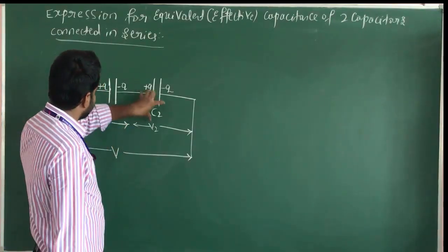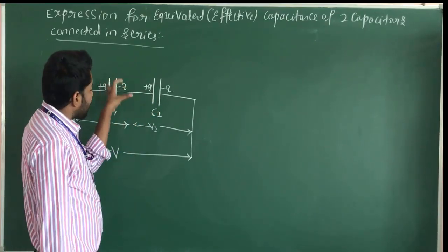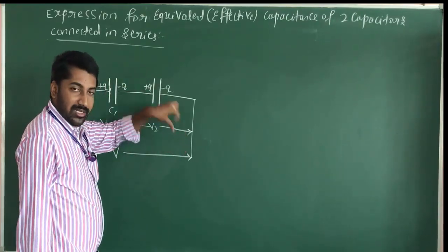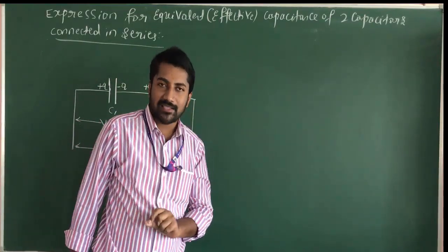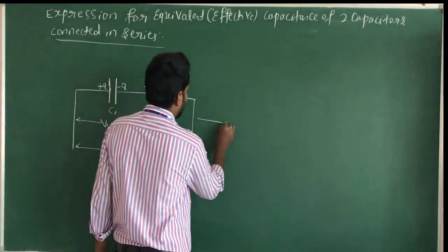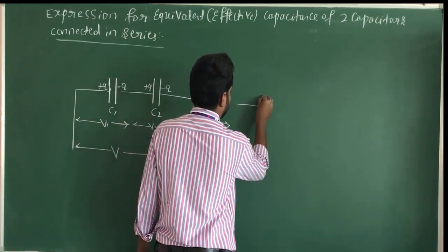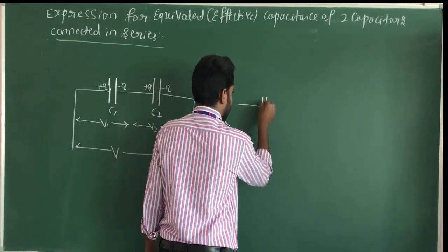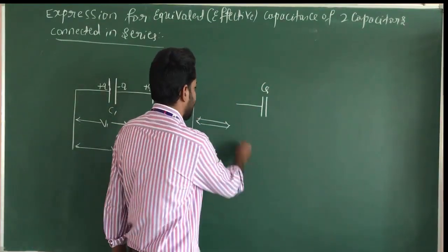The capacitance of a group of capacitors is called equivalent capacitance. Here CS is the equivalent capacitance in series.